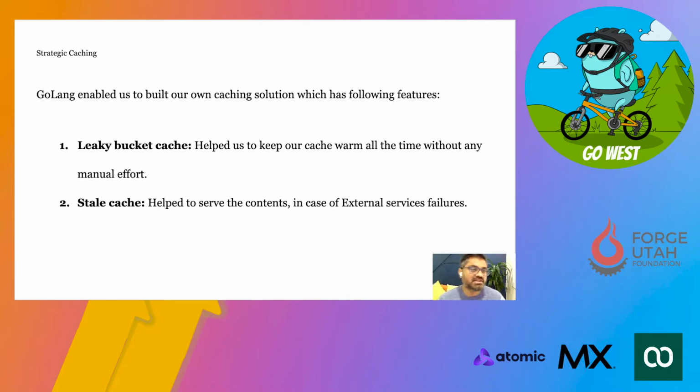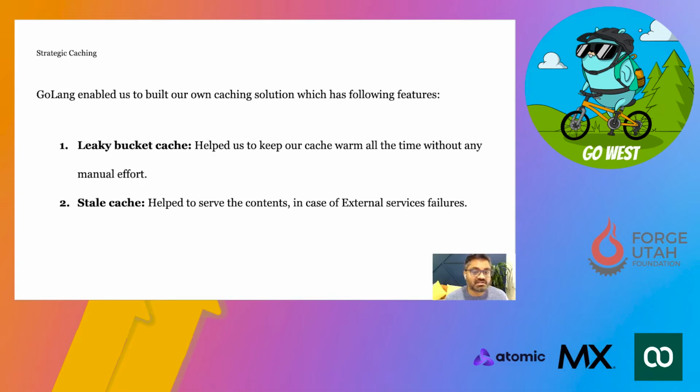Once we had the circuit breaker pattern in place, we started implementing strategic caching. In case of GoLang, because of its concurrency features, writing caching totally made sense for us, right? And we wrote our own caching layer based on memcache, where we were able to implement features like leaky bucket and the stale cache, right?